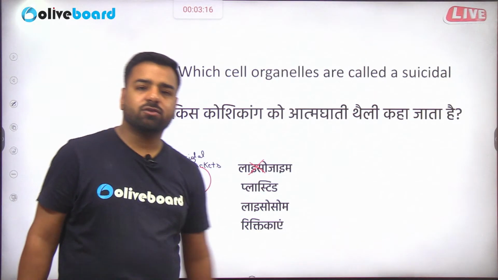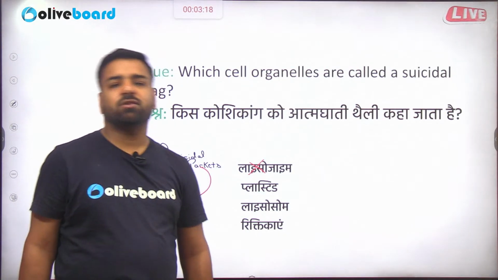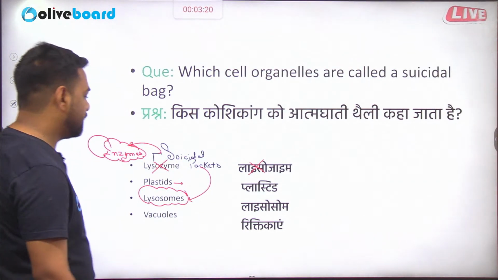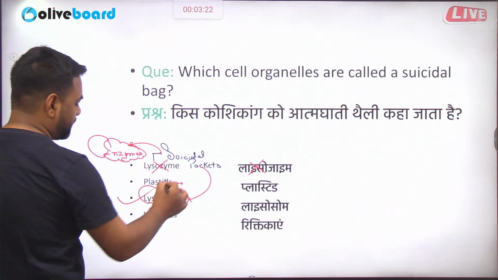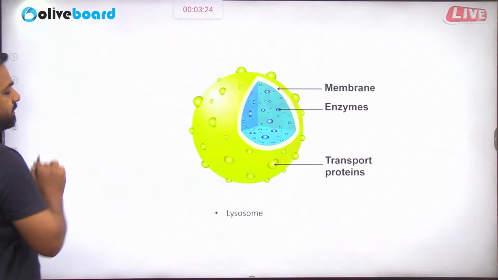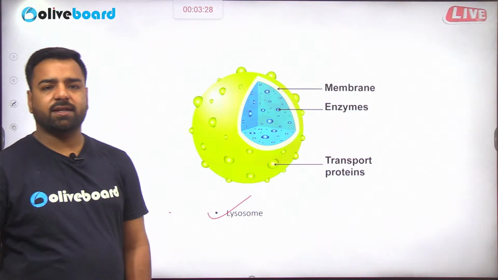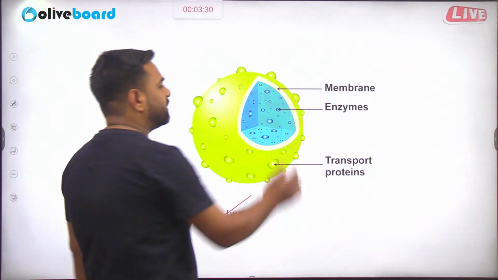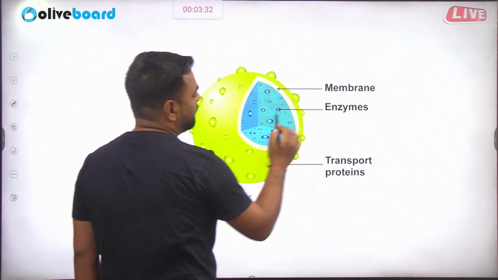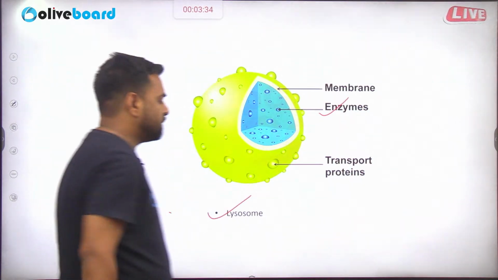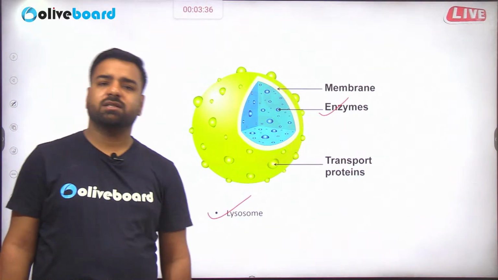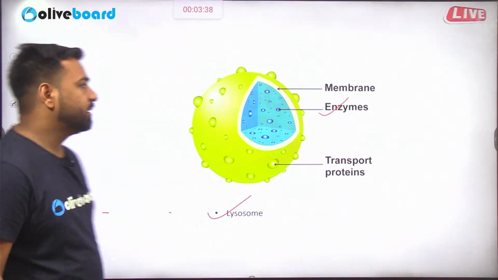But talking about lysosomes, what are they? They are actually suicidal packets. Understood? Okay. So what is the correct answer? The correct answer is option number C. Next. So here, this is the image of lysosome. As already discussed, this is the layer, that is membrane, and here enzymes are present. So what is the correct answer? Lysosome is basically the enzyme. Understood? Next.